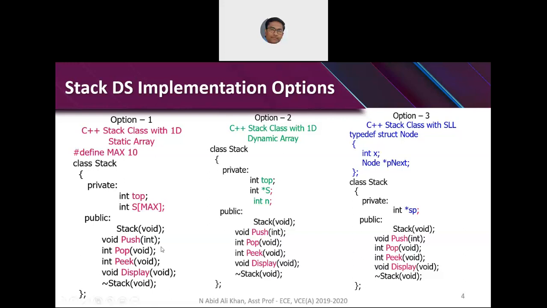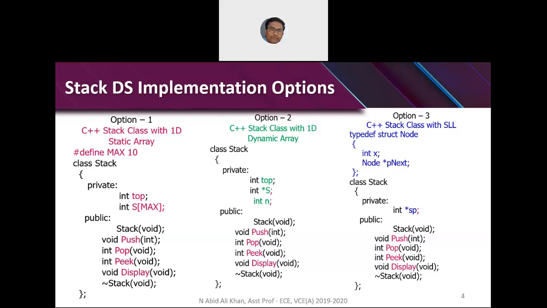Then display means whatever elements are there in the stack, you have to display. Coming to the static array implementation of the C++ class, if you define a class by name stack, under the private access specifier, what are the things you need to have? Assuming that the stack is an integer data type, maintaining integers, then int s of max, then int top. Under public member functions, you will have stack, which is the default constructor, the destructor, along with its associated member functions.